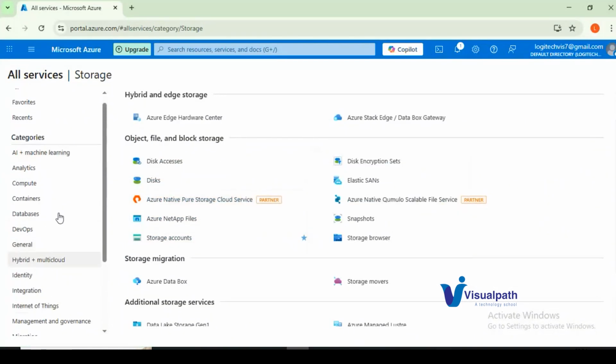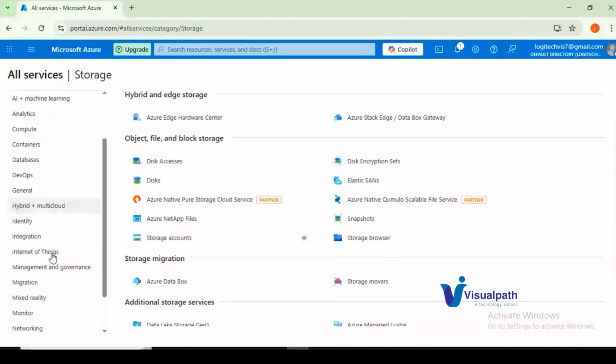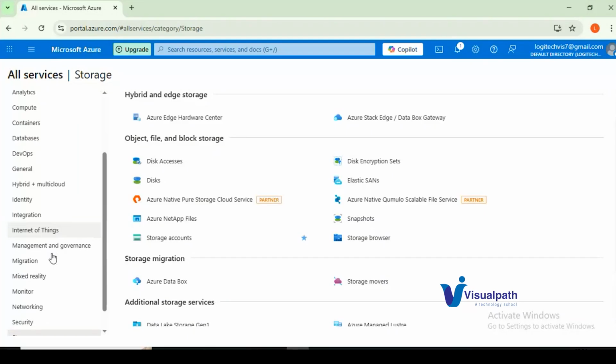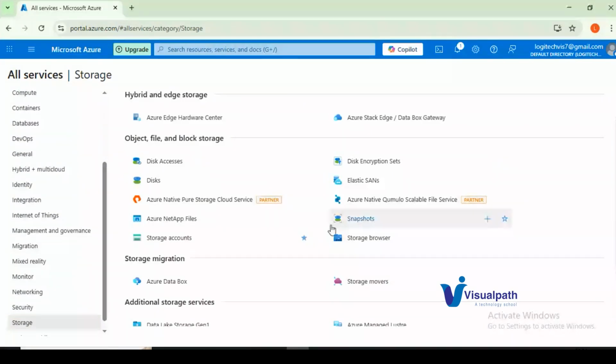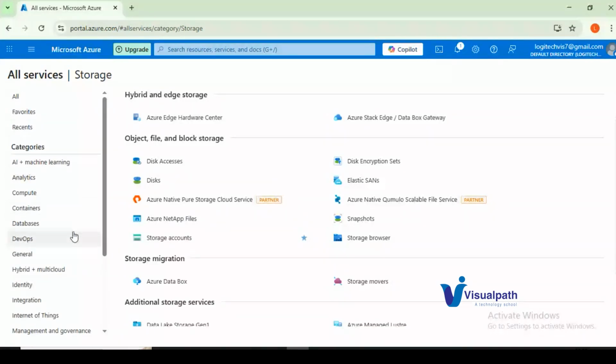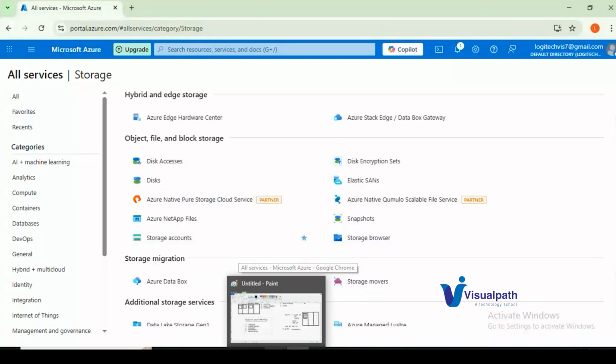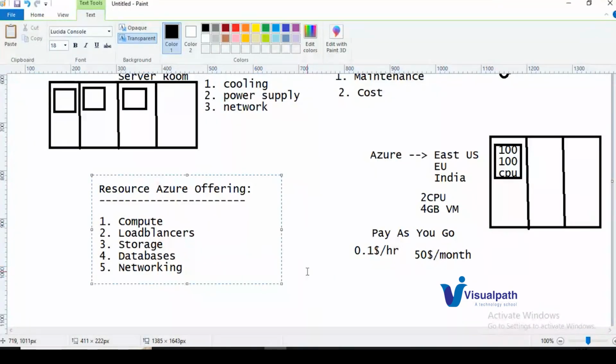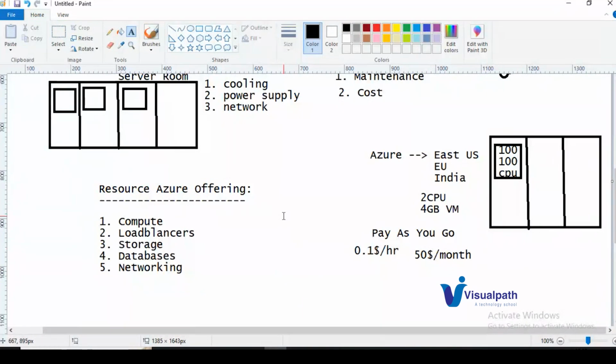So Azure will offer you different categories based on their usage. You can select the category as you want, and you will create the resource as you want. For each resource, they'll offer you a pay-as-you-go model only. So once you have created the resource and it is running, they will charge you on an hourly basis. These are the major categories we have seen, and we can use them to create all these resources as the course goes on. Not only creating, I'll tell you how to create a resource, how to use it, and how to integrate the resource with other resources as well. Right.